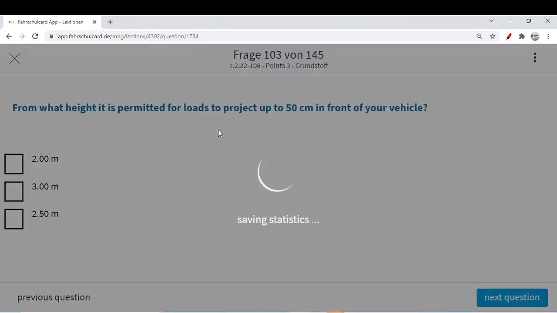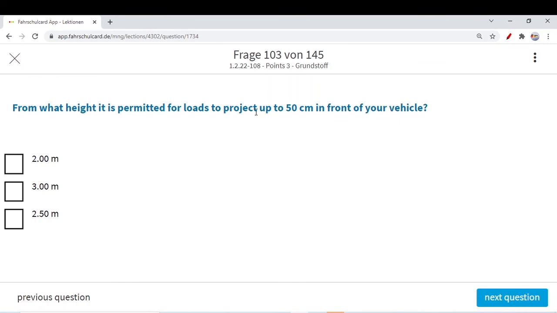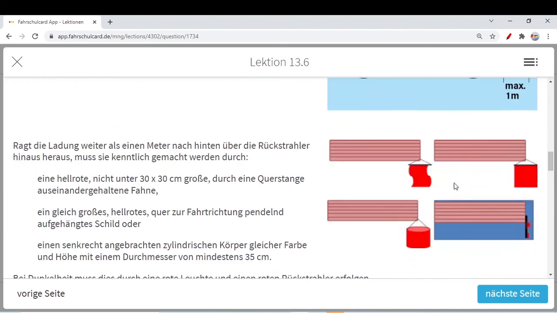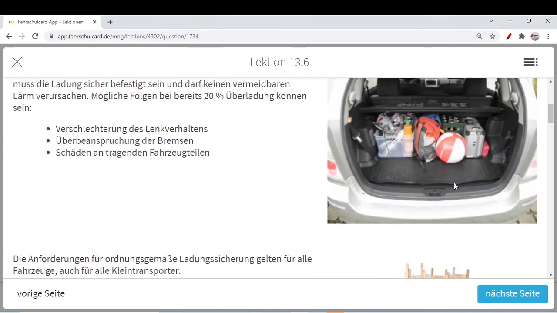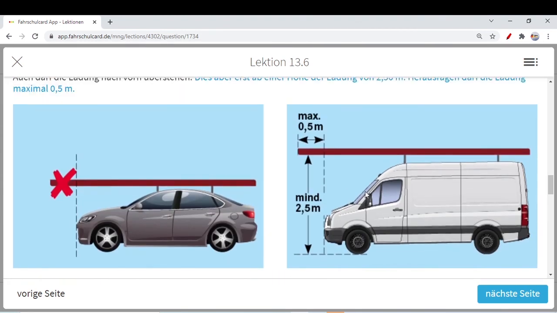From what height is it permitted for the loads to project up to 50 centimeter in front of your vehicle? Whenever the height of your vehicle plus the load, everything together, is 2.5 meter minimum, then your load can come 0.5 meter forward. If the height of your car plus load is less than 2.5 meter, you are not allowed to take any part of the load in front of your vehicle.